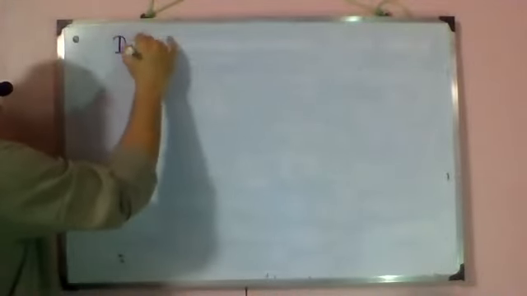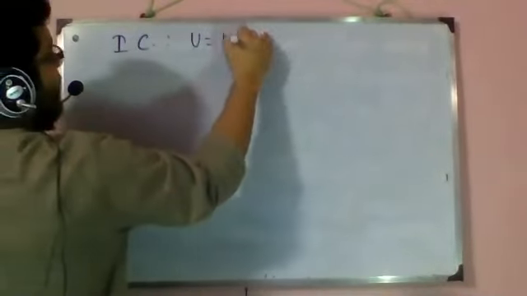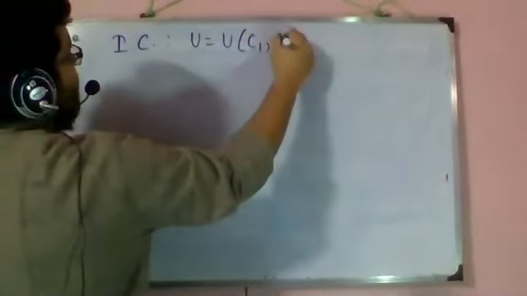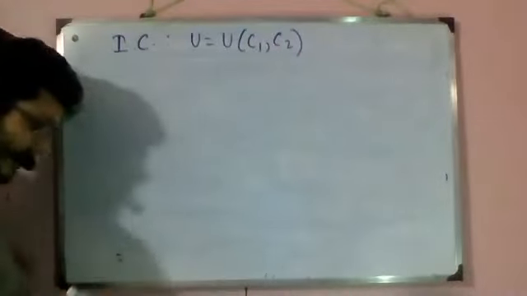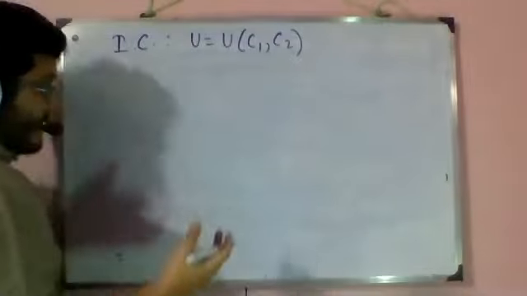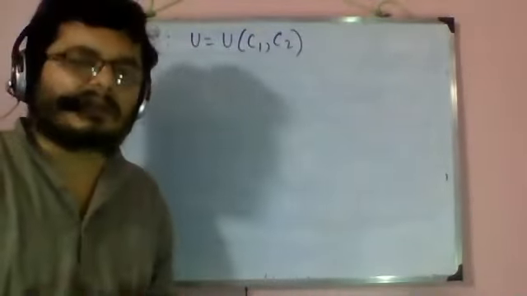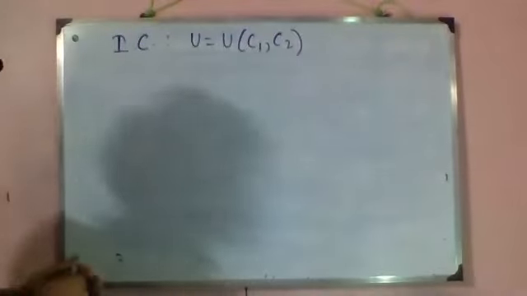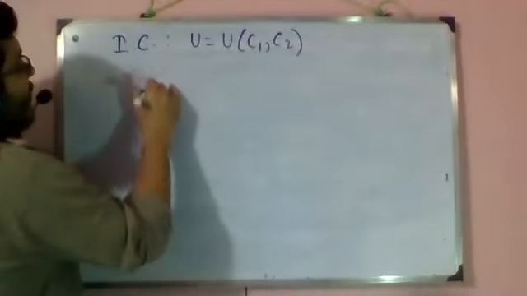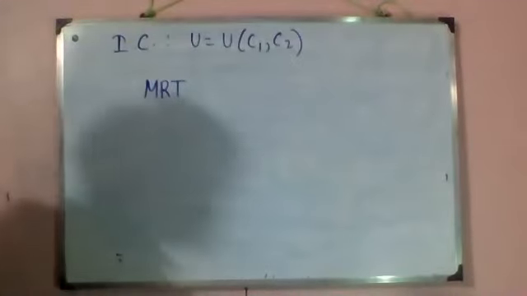Okay. So IC. Obviously, IC will be U equal to U of C1 comma C2. Okay. You can have any shape, like perfect substitutes, L-shaped, Cobb-Douglas, anything. One difference is that here we call the negative of the slope MRTP.